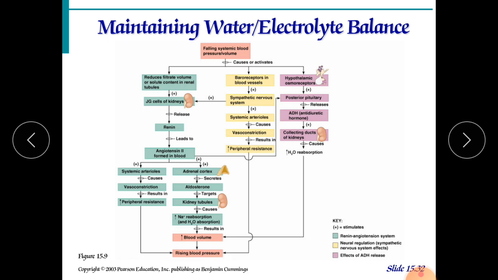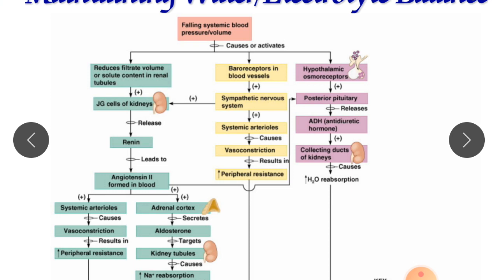Now here we will discuss how this water and electrolyte balance can be maintained with the help of the renin-angiotensin system. The points given in green color are all part of the RAA system, the renin-angiotensin-aldosterone system. It starts from falling systemic blood pressure. Once the blood pressure falls, it gives signals to the brain, due to which the filtrate volume in the renal tubule decreases.